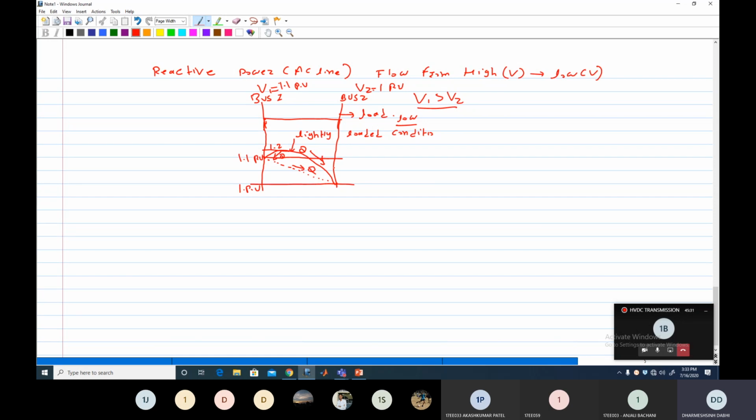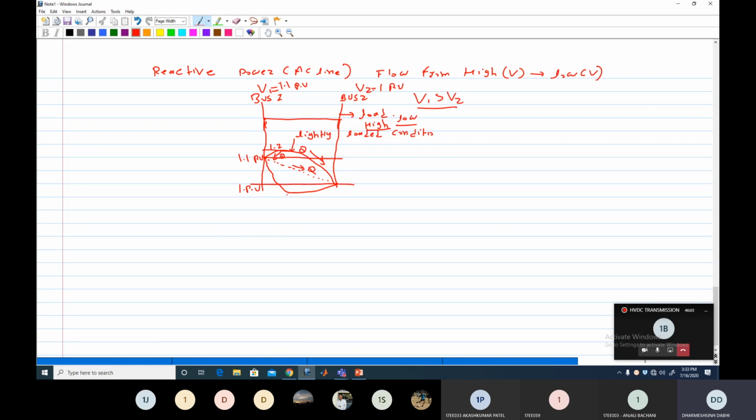Clear? Again, there is a third condition, the highly loaded condition. Suppose here the load is very high. At that time, the voltage profile may look like this. This is the voltage profile.